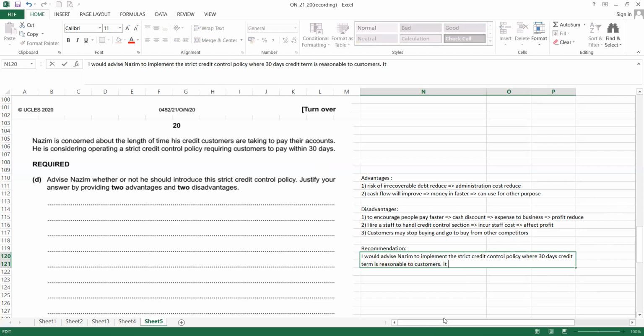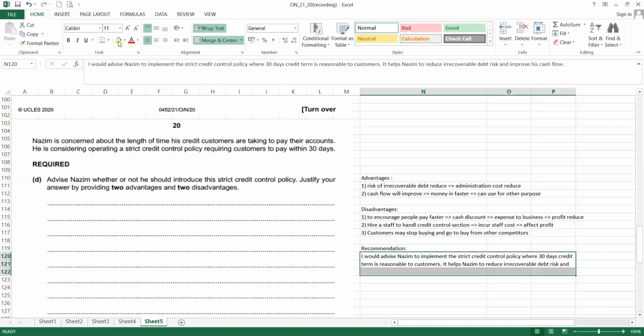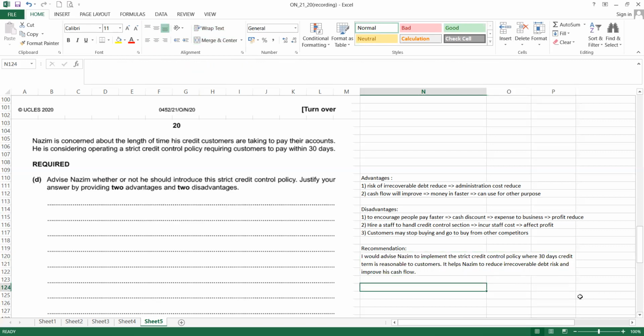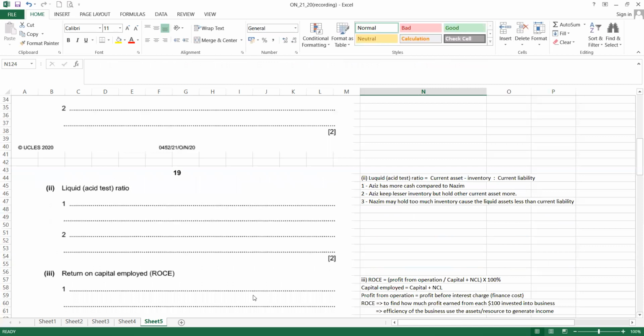Okay, it helps Nazim to reduce irrecoverable debt, reduce irrecoverable debt risk, and improve his cash flow. So that is the recommendation that I put in. I say I agree he implements the strict credit control of 30 days because it's reasonable. So that is for question number 5. Okay, we end here.